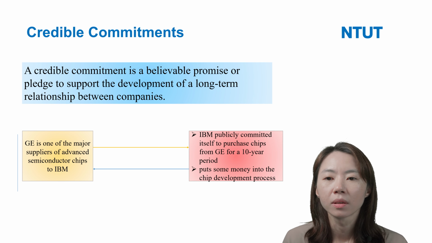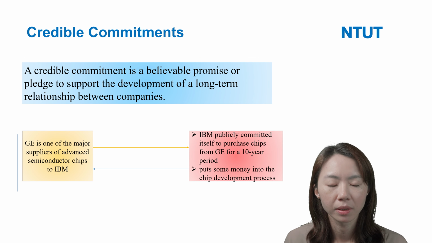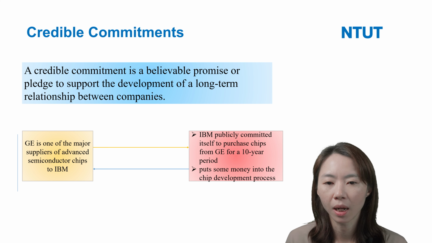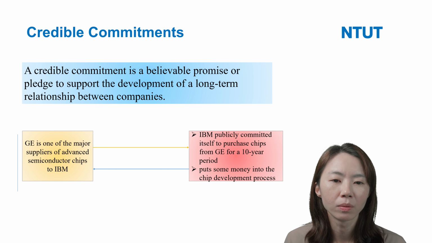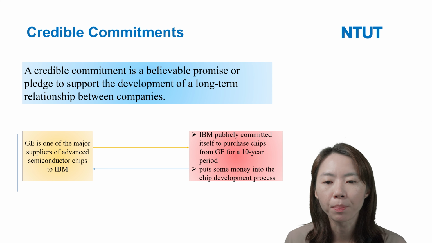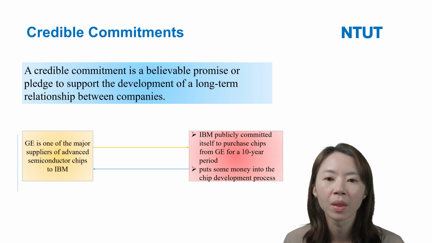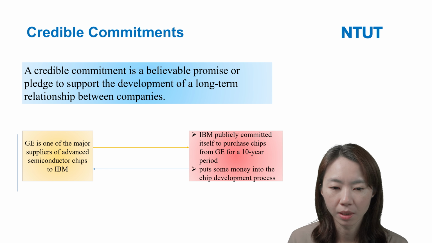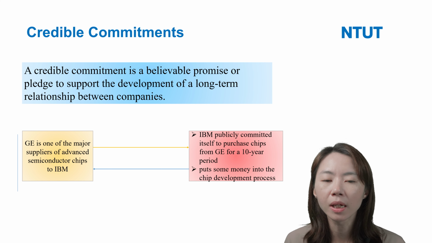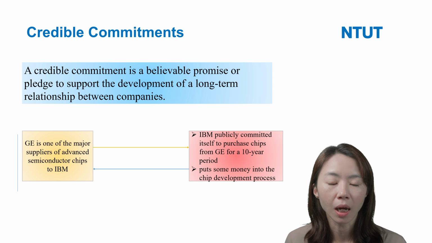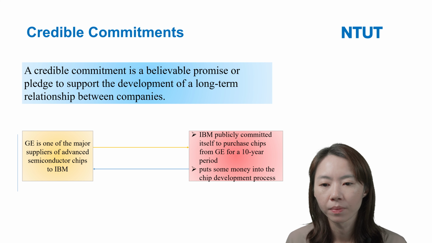And next, credible commitment. What is a credible commitment? Credible commitment means a believable promise or pledge to support the development of a long-term relationship between the companies. So here, for example, take GE and IBM as the example.